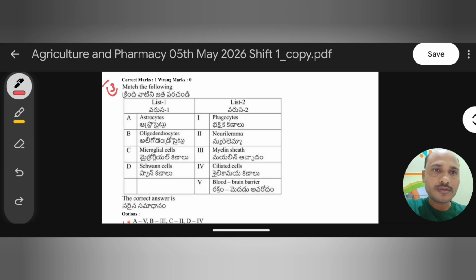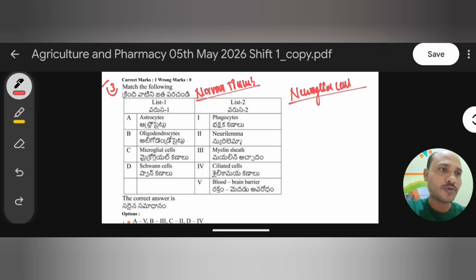Match the following: List 1 gives various types of cells and their roles. Astrocytes, oligodendrocytes, microglial cells, squamous cells: all these are different types of neuroglial cells. So what exactly are these neuroglial cells? We know that we have four different types of tissue, and the most important is nervous tissue. This tissue is mainly made up of two important cells. The main structural and functional unit of nervous tissue is the neuron.